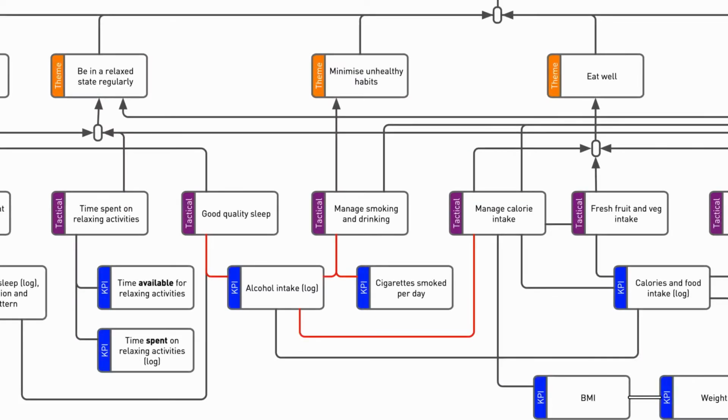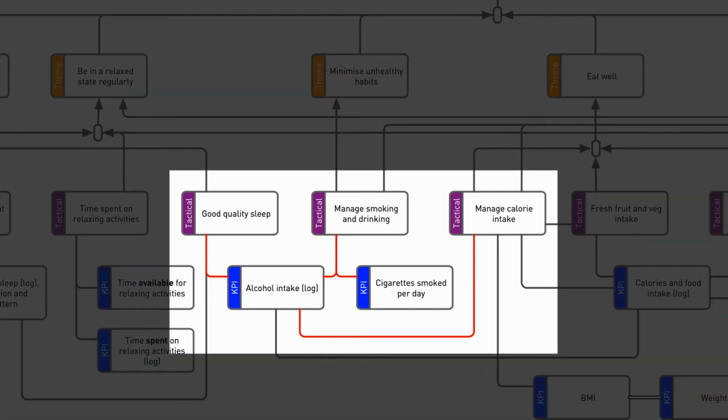As we develop the tree, we may notice relationships. So for example, KPIs relating to sleep may well have an effect on sports performance, relaxation, and mood. To show this, we add cross-linkages, and we can also use red links which show conflicting outcomes. So for example, alcohol consumption will probably have a negative impact on sleep quality and weight.